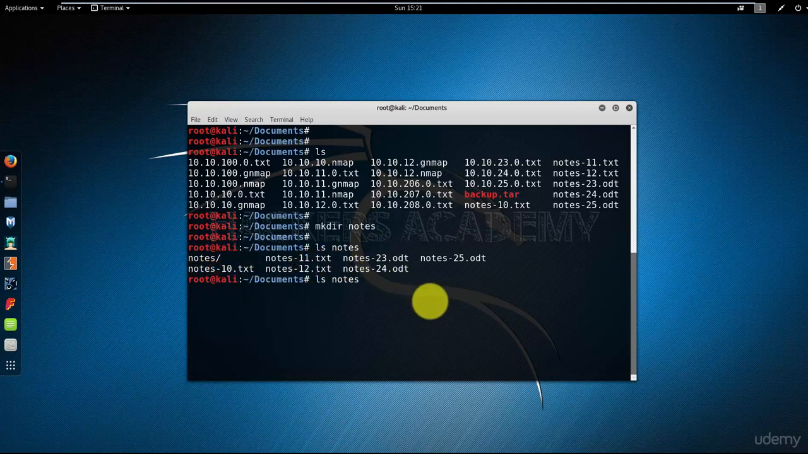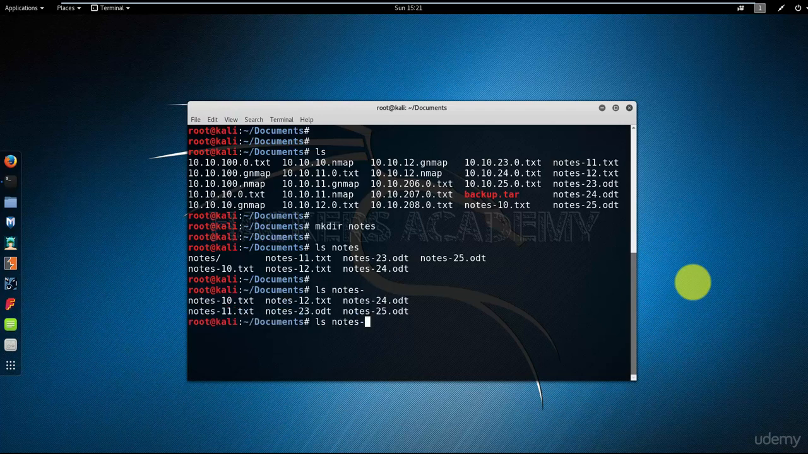If I now use the asterisk wildcard and I try to move notes asterisk into the notes directory, the command will attempt to move everything that starts with the word notes followed by whatever. So notes 10, notes 11, including the notes directory. And what that means is that I'll be attempting to move the notes directory into itself. This will generate an error for me. But if you look a little bit closer, you'll see that all the notes files have a hyphen in the middle before the digits. So it's notes-10, notes-11, notes-12, and so on.